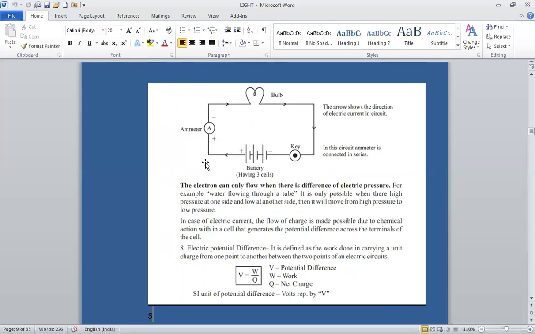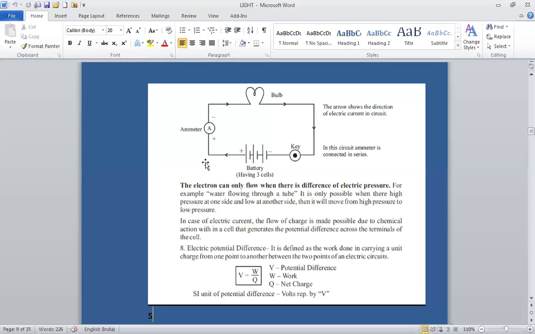Now we'll study about potential difference. What is potential difference? Electric potential and potential difference. What is electric potential? The space or region around a charged body within which its influence can be felt by another charge is known as the electric field of that charged body.